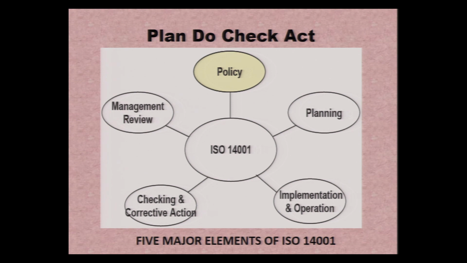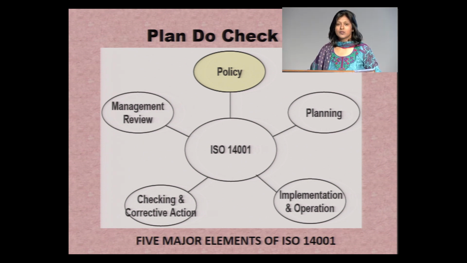As discussed, the system is based on interrelated processes which should all be documented and should always lead to continual improvement happening at all stages of the system. The 5 elements which are basic to any management system also apply to an environmental management system, which is the PDCA cycle, and it is addressed in 14001 in the form of 5 major elements: environmental policy, planning, implementation and operation, checking and corrective action, and last but not the least, management review.